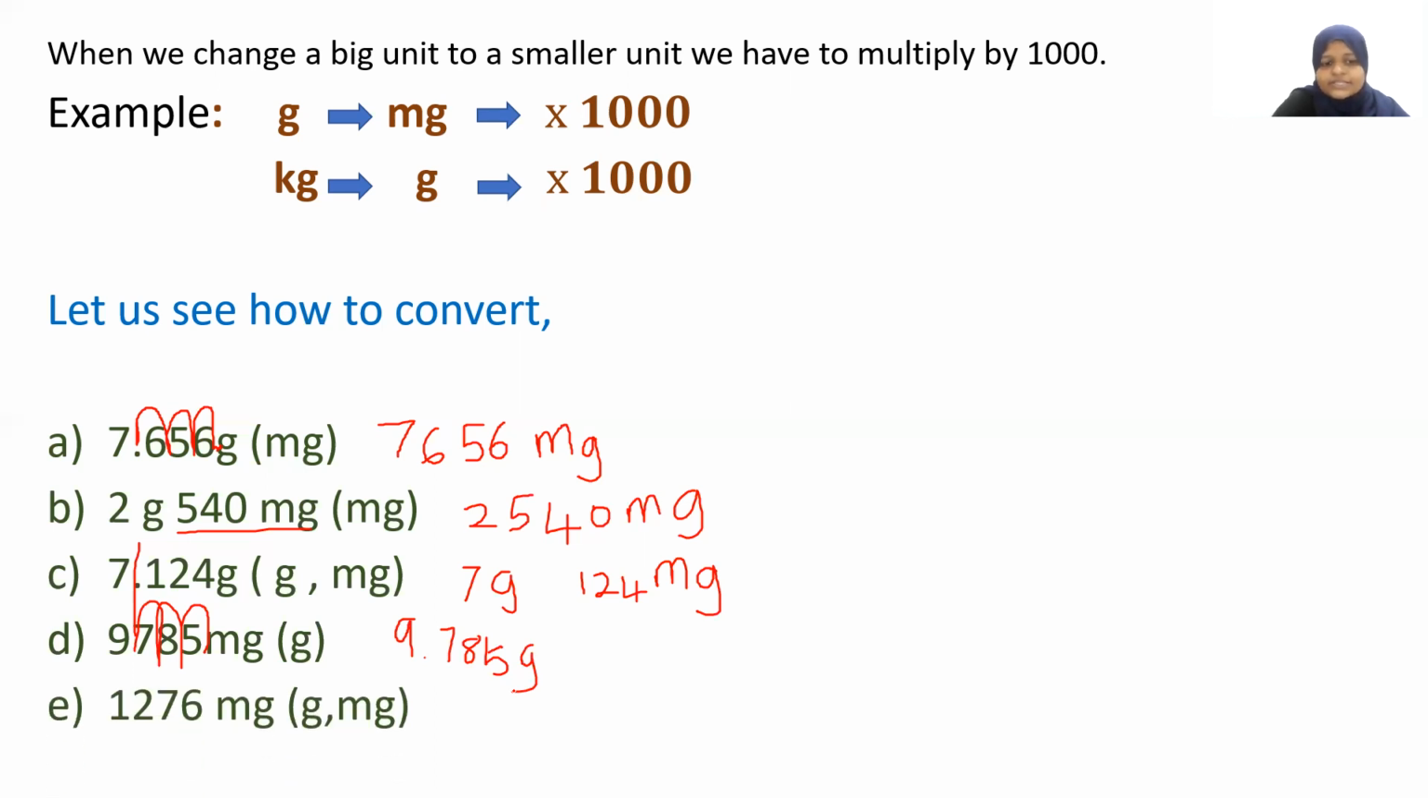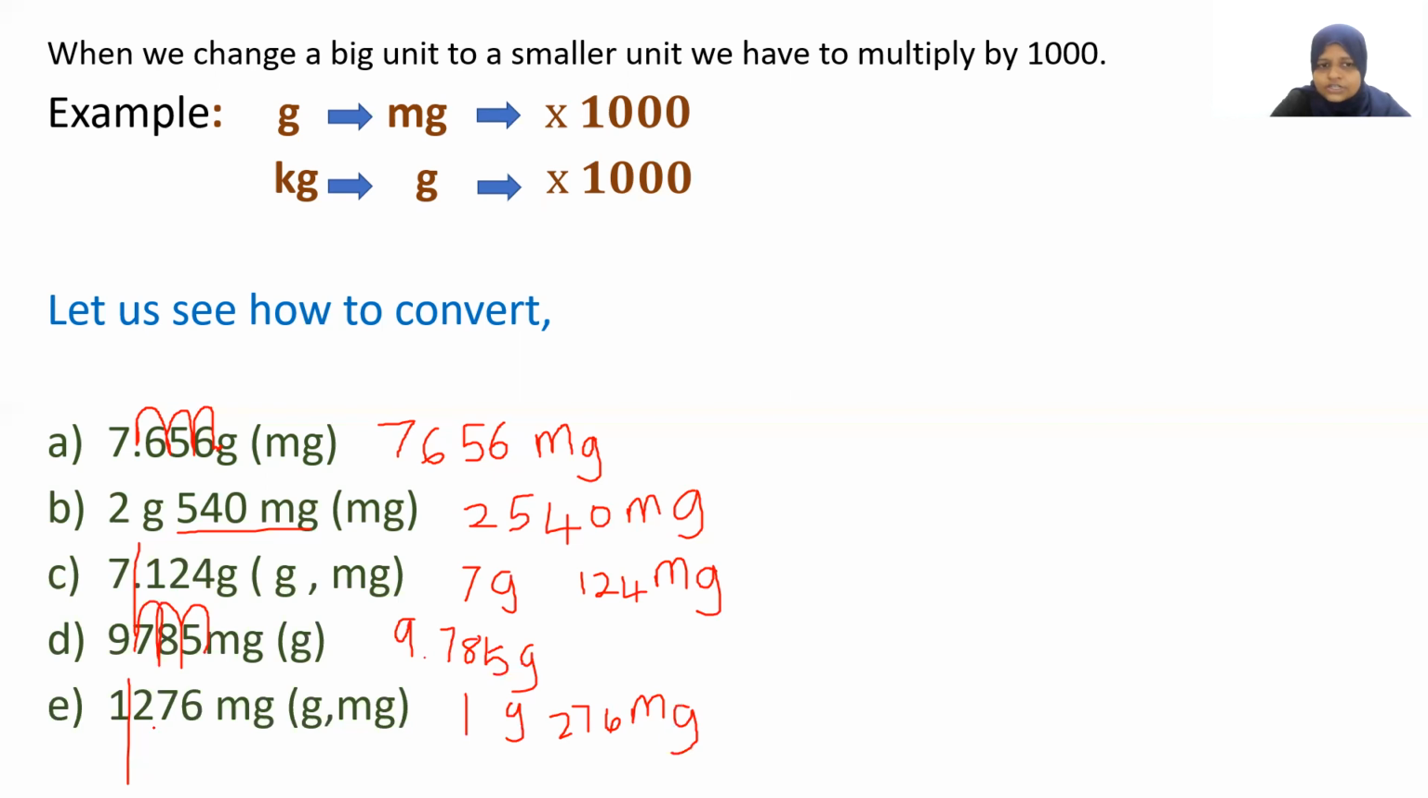Next one, the last one. If the whole thing is in milligrams, then they want you to write it in grams and milligrams. Same as part C. From the first number, draw a line. 1 gram 276 milligrams. You will ask me a question: teacher, now you have given all with 4 digits, right?